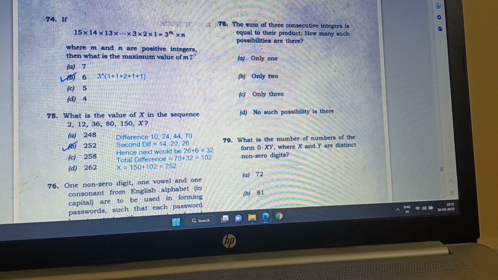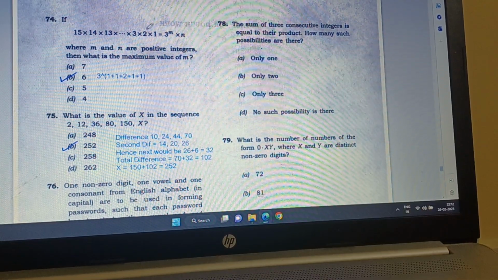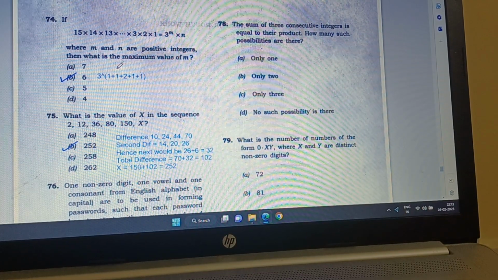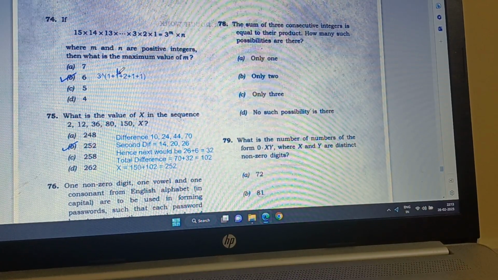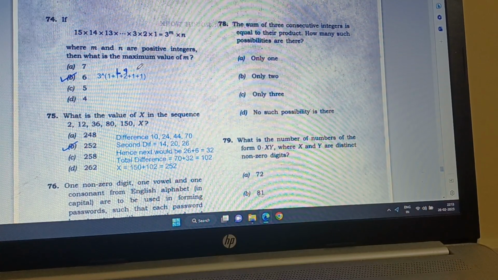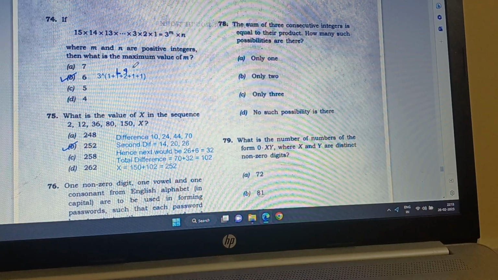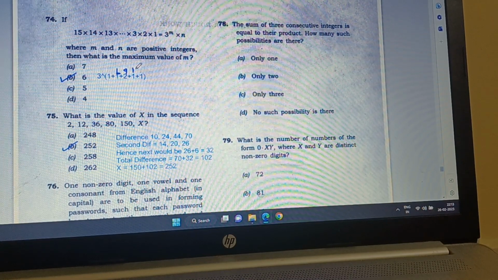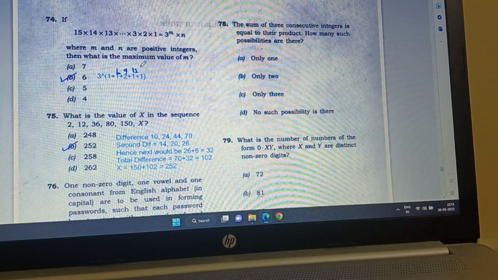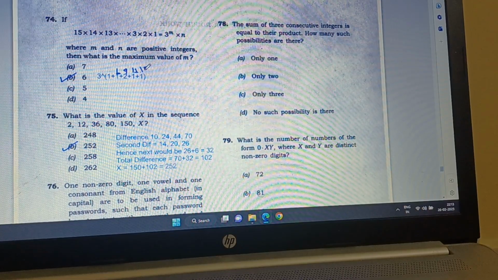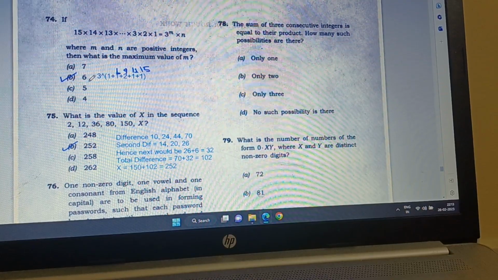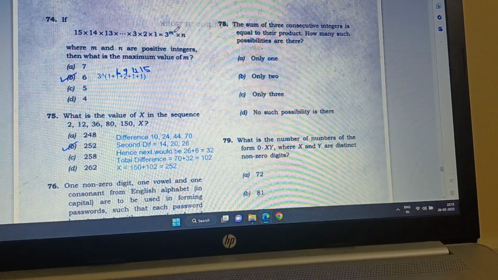Okay. So to calculate this, it is 3 to the power m. For 3, we have 3 to the power 1. For 6, also 3 to the power 1. For 9, we have 3 to the power 2. For 12, we have 3 to the power 1. And for 15 also, we have 3 to the power 1. So how many 3s do we have in total? It is 1 plus 1 plus 2 plus 1 plus 1, which is 6. So 6 is the maximum that m can be.